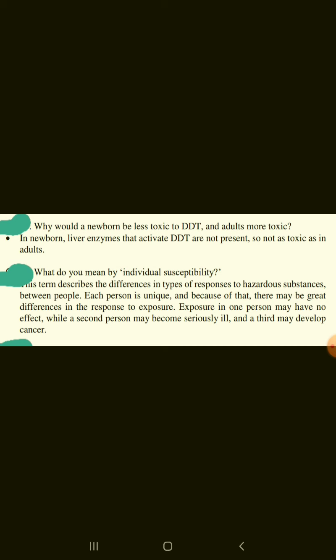What do you mean by individual susceptibility? This term describes the differences in types of responses to hazardous substances between people. Each person is unique, and because of that there may be great differences in the response to exposure. Exposure in one person may have no effect, while a second person may become seriously ill, and a third may develop cancer.